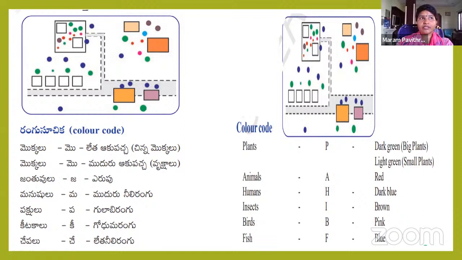If you take your house, you also have various kinds of living organisms living with you, like lizards, ants, spiders, chicken or hen, cock, buffalo, she buffalo, cow, goats, sheep, and the persons in your family, and the plants which you are growing at your home, like flowering plants, vegetable plants, fruit plants, trees, various kinds of plants and animals are living at your home. That is the biodiversity of your home.